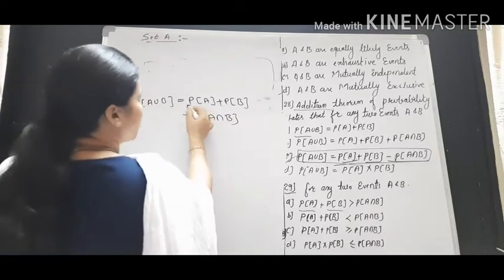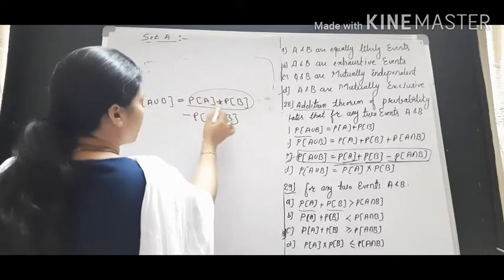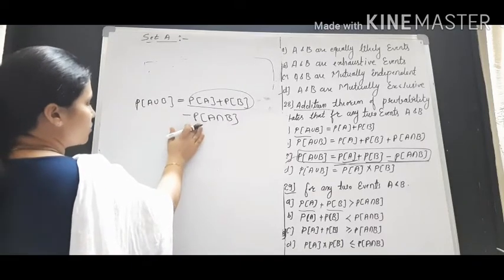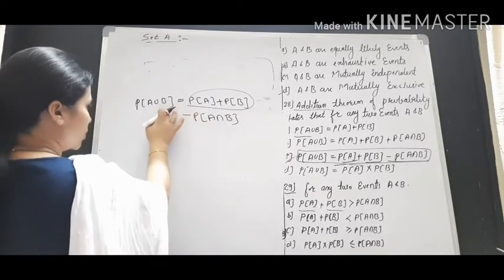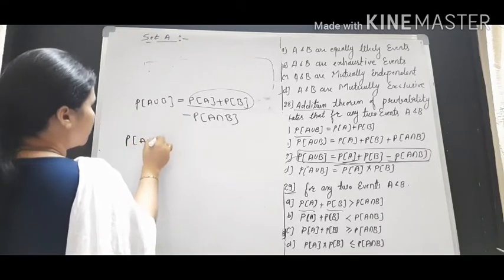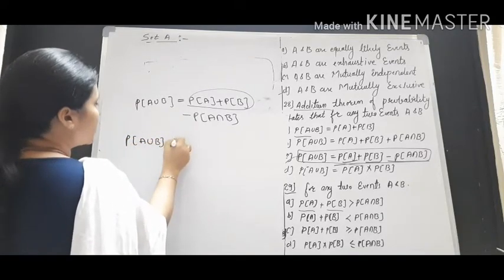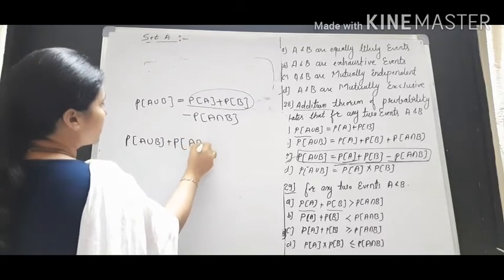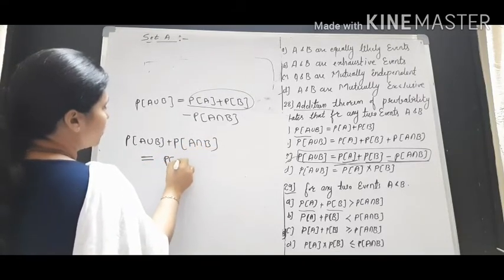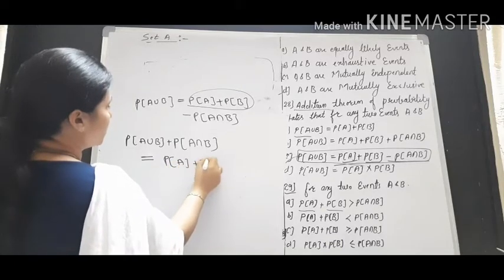To compare, we shift the minus probability of A intersection B to the left. It becomes probability of A union B plus probability of A intersection B, and this value is equal to probability of A plus probability of B.